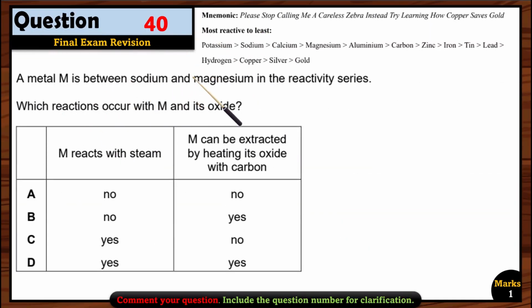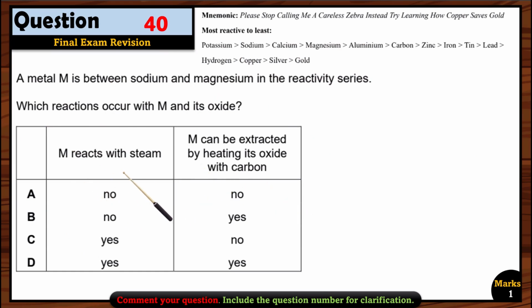Question 40. A metal M is between sodium and magnesium in the reactivity series. Sodium and magnesium, of course, it's calcium, right? So you have to memorize this reactivity series. Even if you don't know, we can still find the answer. Which reaction occurs with M and its oxide?